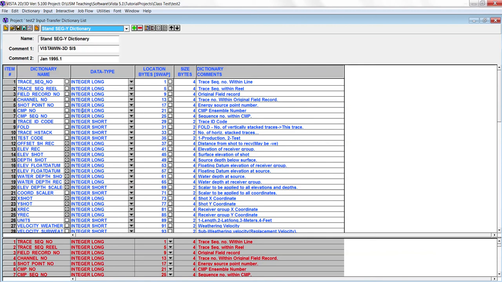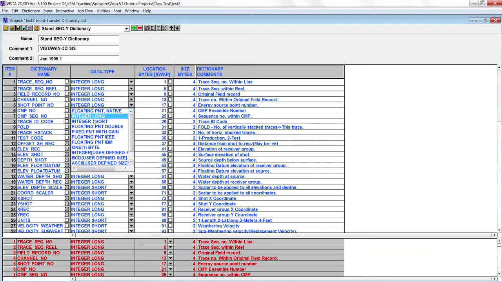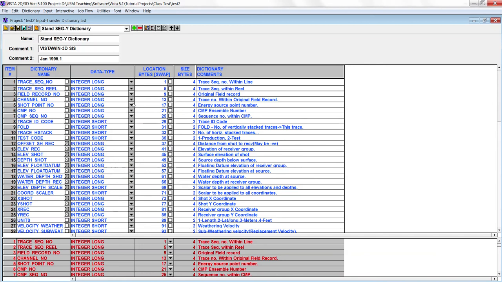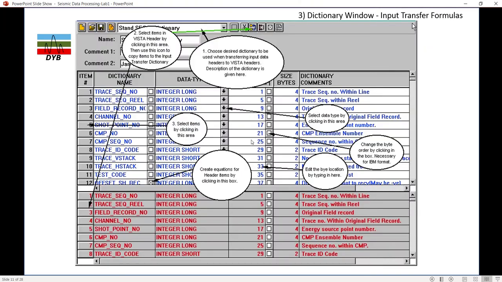Either you want to choose long integer, short, floating point, or anything, you can choose here. And for location byte, you can change the location of byte from 21 to 121, and byte size you can change from 2 to 4, 4 to 2, any other location you can change. And another interesting thing, I will show you here.